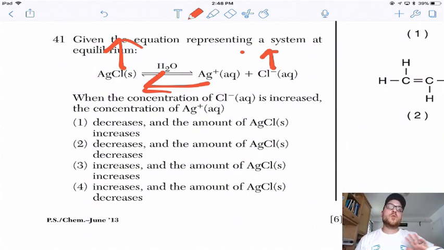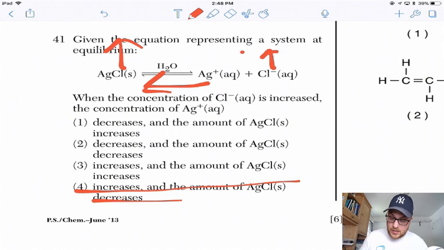So you shift away from the increase, and you increase the opposite side as you decrease the side that was increased to begin with. It's a lot of words. Anyway, when you increase the substance, you shift away from it. When you shift away from it, you increase the opposite side. So I need to get rid of answer choices that say AgCl is decreasing.